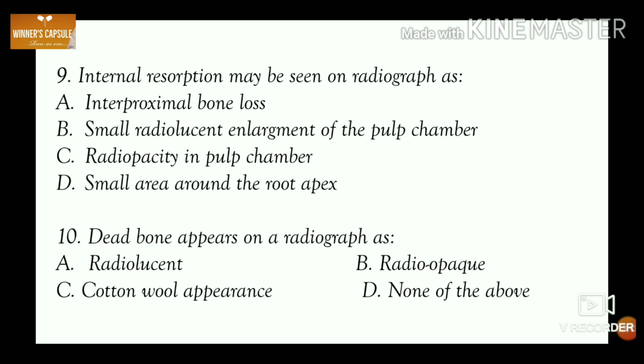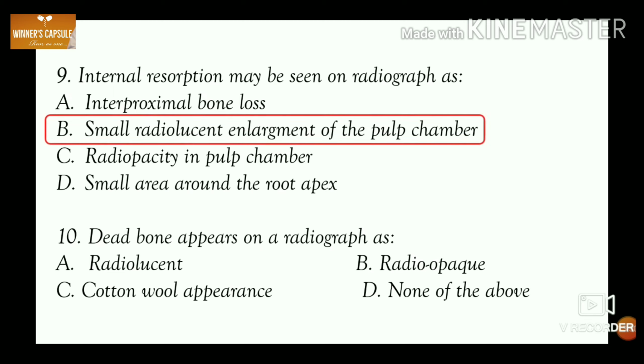Ninth one, internal resorption may be seen on radiograph as A. Interproximal bone loss, B. Small radiolucent enlargement of the pulp chamber, C. Radio opacity in the pulp chamber, and D. Small area around the root apex. Answer is option B, small radiolucent enlargement of the pulp chamber.